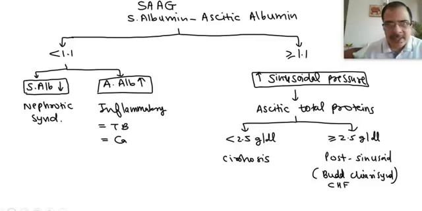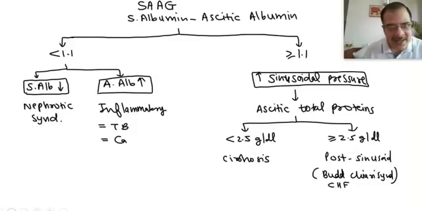The sinusoid is a space. If its pressure is increased, the fluid will leak into the peritoneum without albumin leakage. As a result, ascitic fluid albumin will become low because only the fluid is going into the peritoneal space, not the albumin. That will dilute the already existing albumin in the peritoneal space, decreasing the ascitic albumin.